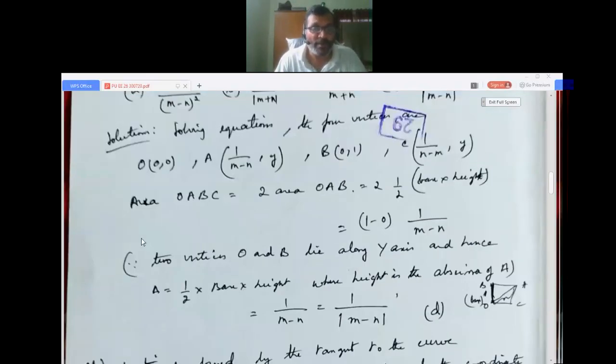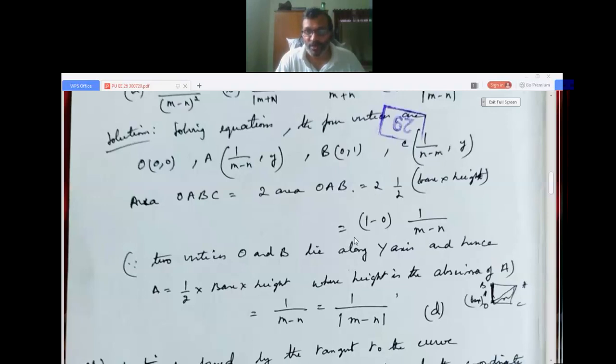Now the area of the parallelogram OABC is equal to 2 times the area of the triangle OAB. That is 2 times half into base into height. That is 1 minus 0 into 1 by m minus n. This you have to calculate.